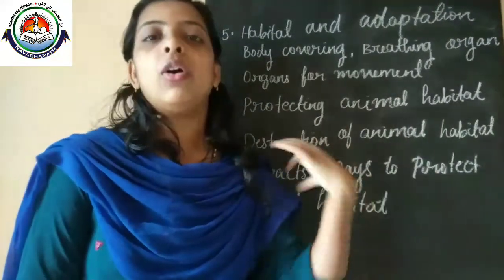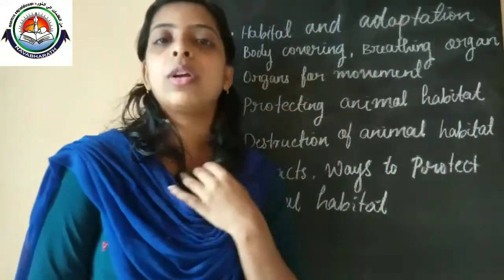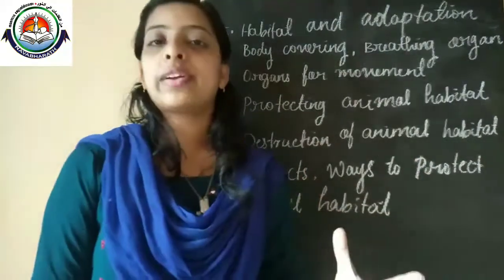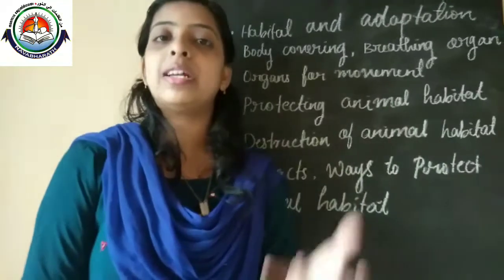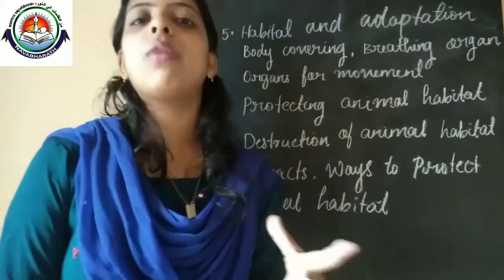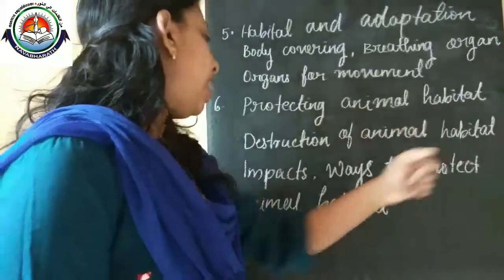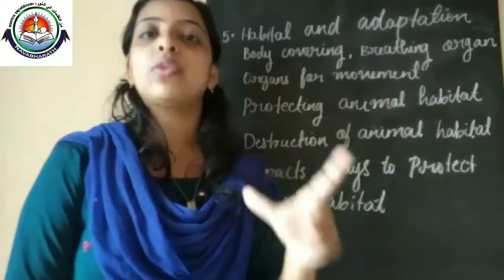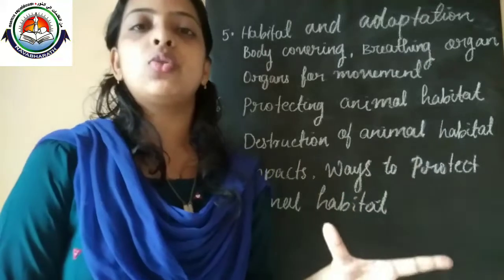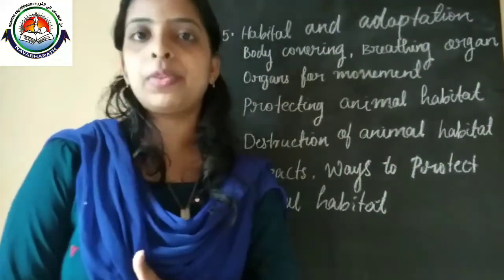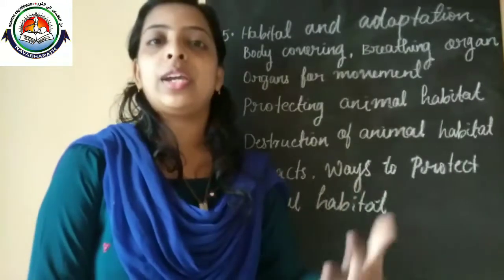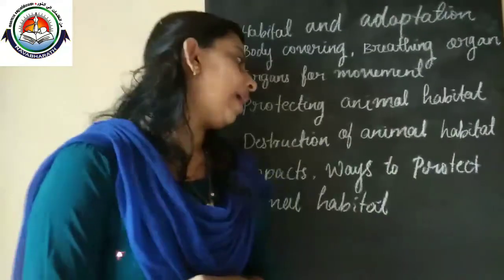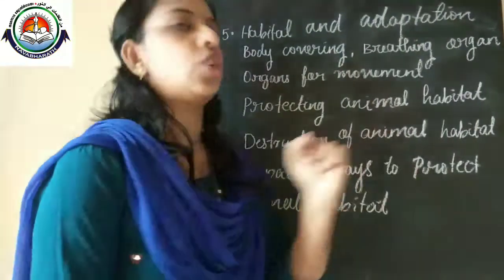We are cutting down trees and all. So all those things lead to the destruction of animal habitats. Destruction means that they will lose their habitat. And it is not only human activities, but natural threats also lead to the destruction of animal habitats, like earthquakes, volcanic eruptions and forest fires. These all may lead to the destruction of animal habitat.